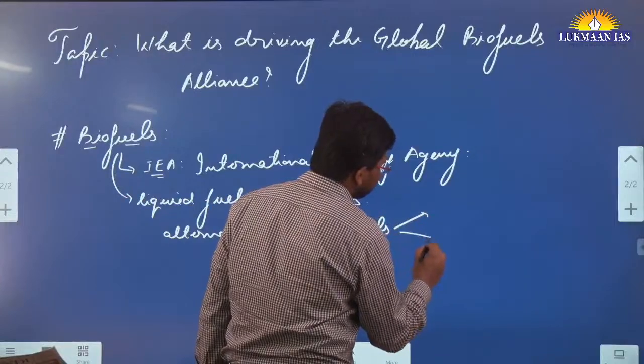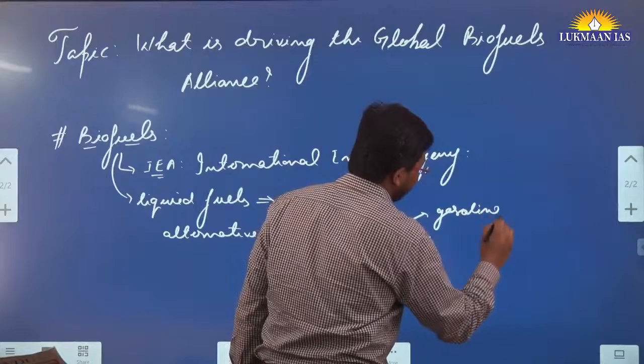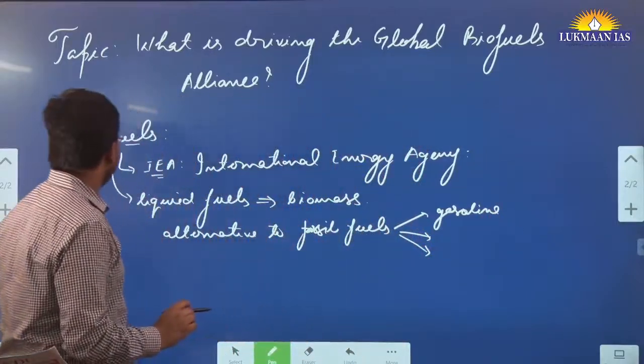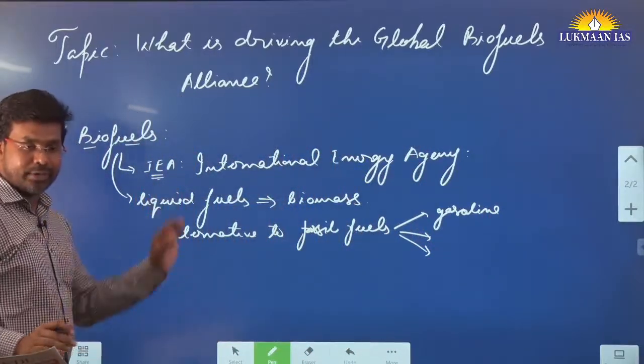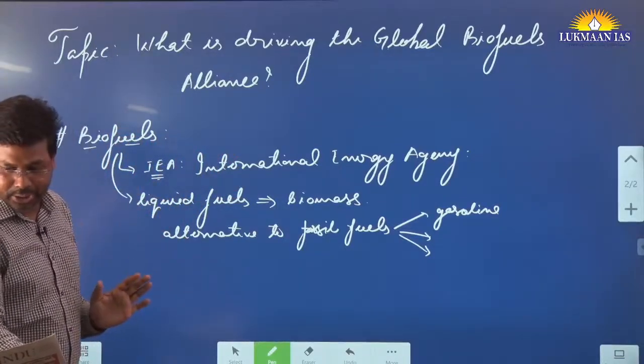Examples of fossil fuels that they have given are gasoline, petroleum, diesel, etc. This definition of biofuel is given by the International Energy Agency, and in this article they have mentioned it.